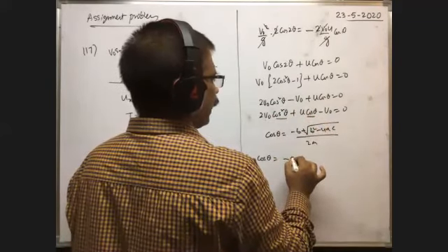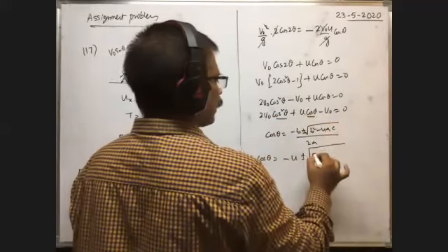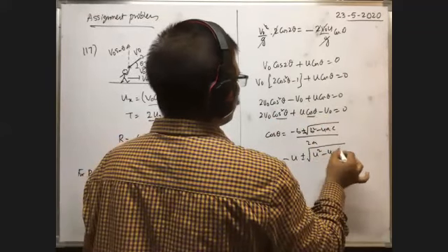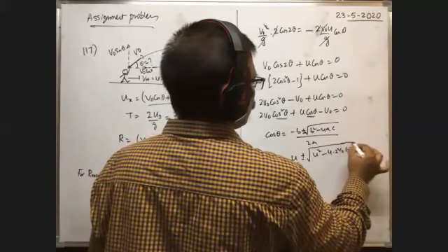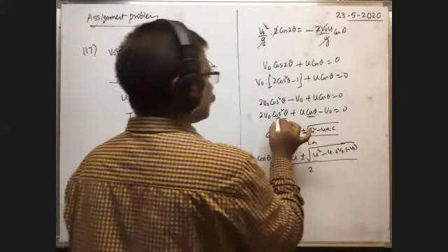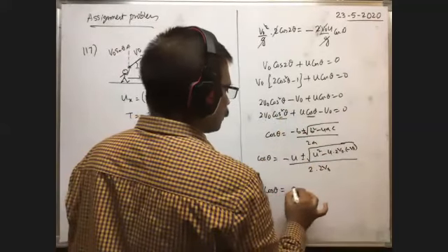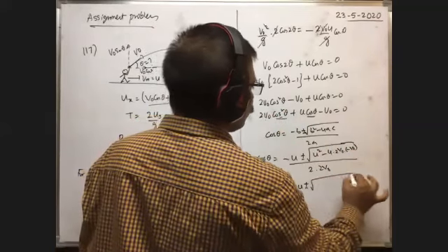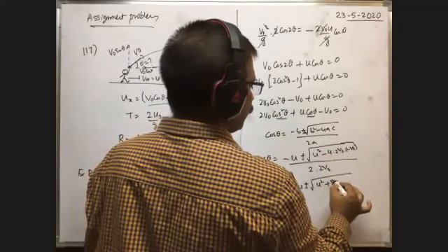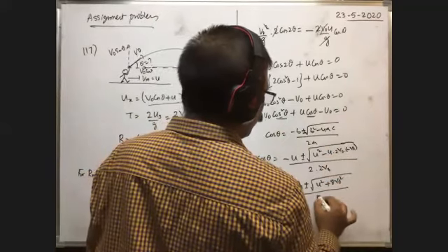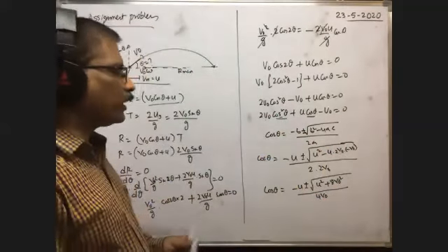That's why minus u plus or minus square root of b square, the coefficient of cos theta squared, that is u square, minus 4 into a, that is 2 v naught, into c, that is minus v naught, by 2 into a, the cos square theta coefficient 2 v naught. Therefore, cos theta is equal to minus u plus or minus square root of u square plus 8 v naught square, by 4 v naught. Okay, shall we take positive or negative here?